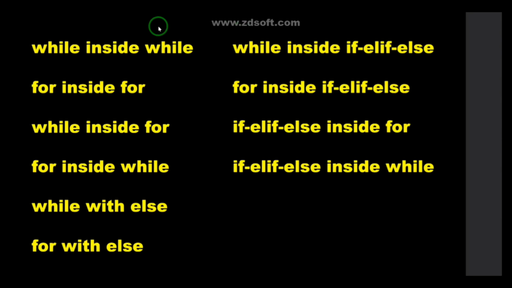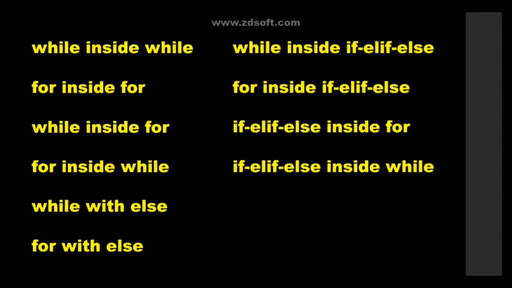And these are some variants, guys. You can have a while statement inside a while, or a for inside a for, or a while inside a for. These are some variations. I don't want to explain these now because they take a very long time, so in future videos I will explain each and everything very clearly. For the time being, you can understand simply what is meant by for, what is meant by while, and if, else, elif also.